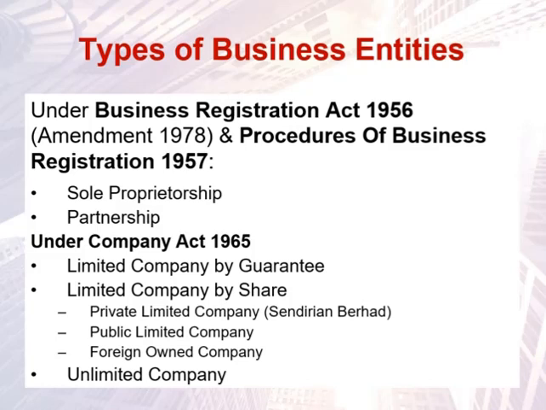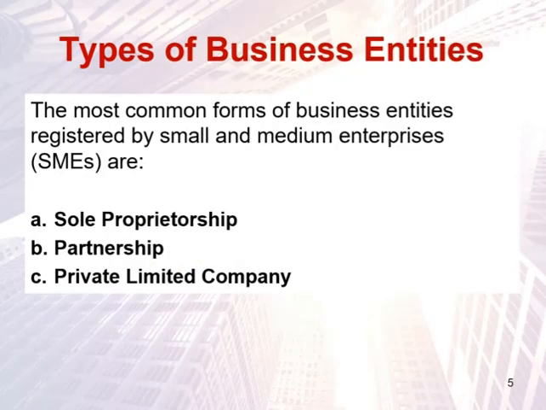For example, for sole proprietorship and partnership, the sole proprietorship is a business that has only one owner. These two types of business are subject to Business Registration Act 1956, Amendment 78, and Procedures of Business Registration 1957, while for the limited and unlimited company, it is subject under Company Act 1965. In this chapter, only three forms of business entities are discussed, which are sole proprietorship, partnership, and private limited company. Private limited company is a company that has Sendirian Berhad at the end of the name.